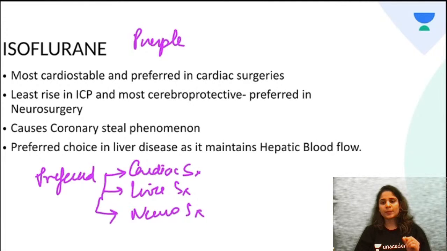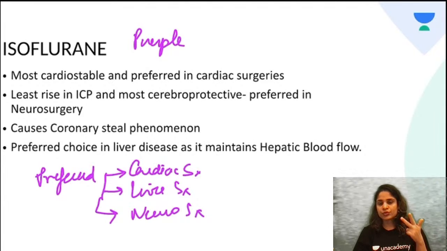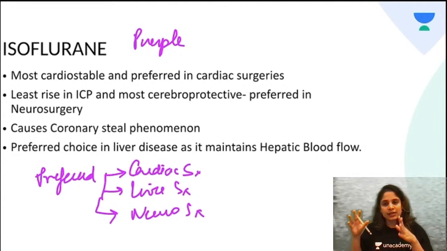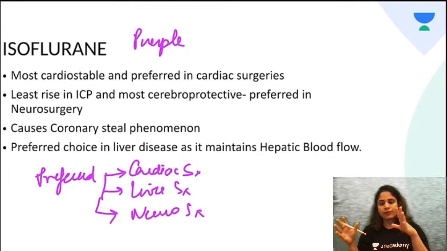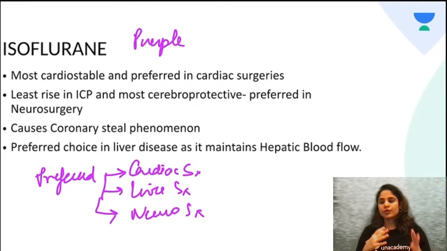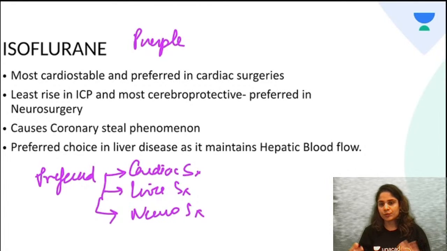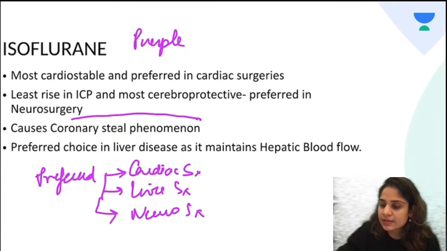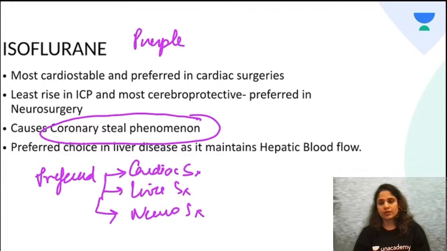Okay, so if the patient has any kind of cardiac, liver, or brain, neuro issues, in that case, isoflurane is the only agent that will maintain the blood flow to these organs and prevent them from further ischemia. Okay, now what is the contraindication for isoflurane? If there is something called coronary steal phenomenon.